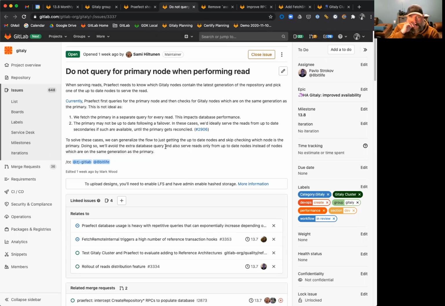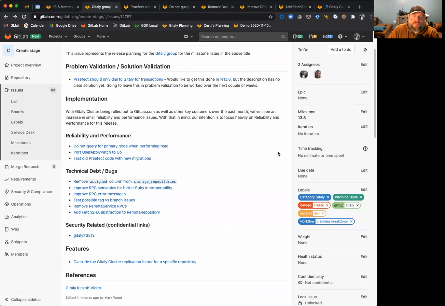So in the interest of ensuring the best performance for our users, we have a solution in mind where we can generalize the flow to get the data nodes and skip checking which node is the primary. This will avoid an extra database query, it will increase performance, and will also serve reads only from data nodes instead of nodes which are the same generation as the primary. So this is very important as a performance increase.